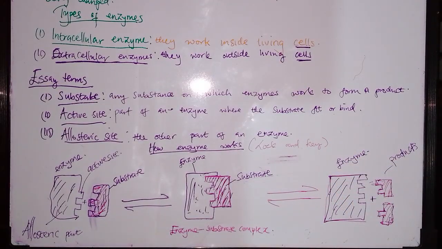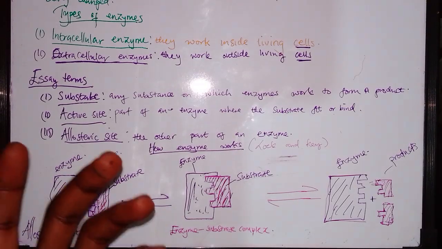Whenever you are talking about the lock and key mechanism, think of an enzyme being specific. An enzyme will only work on a specific substrate because they have a complementary shape, meaning that just like a key fits into one specific door, that's how an enzyme and a substrate fit.